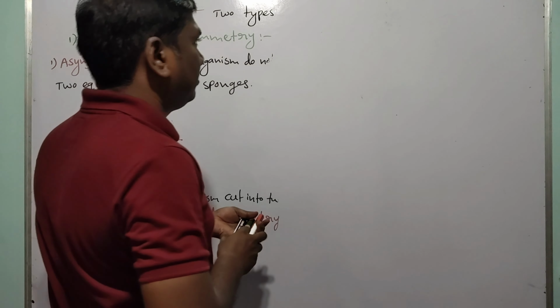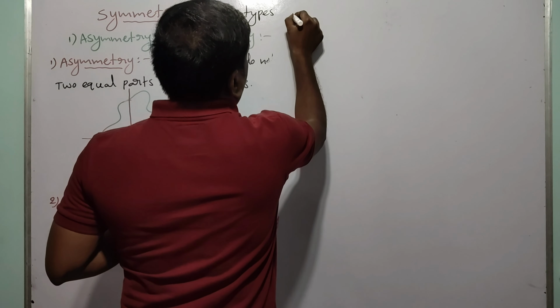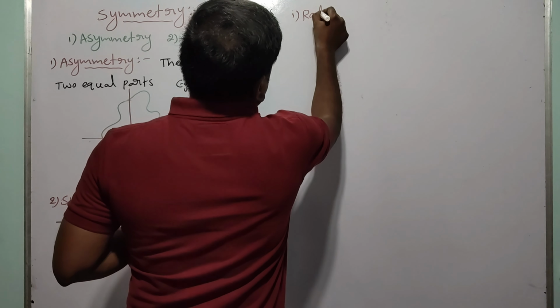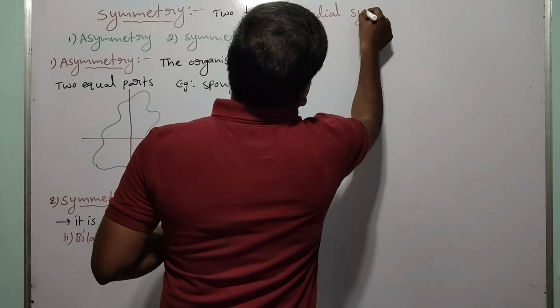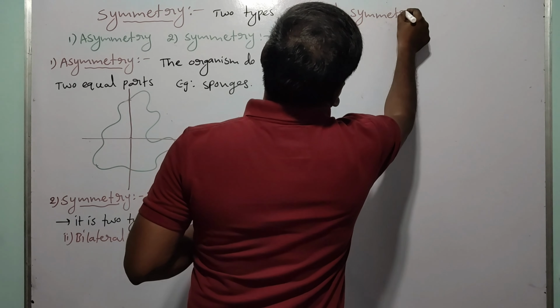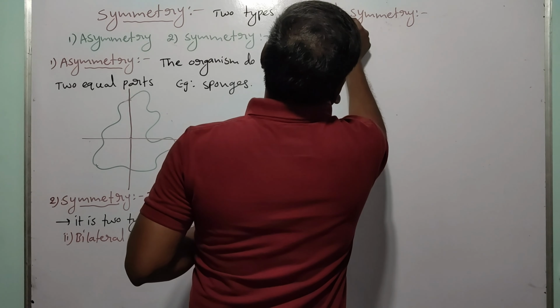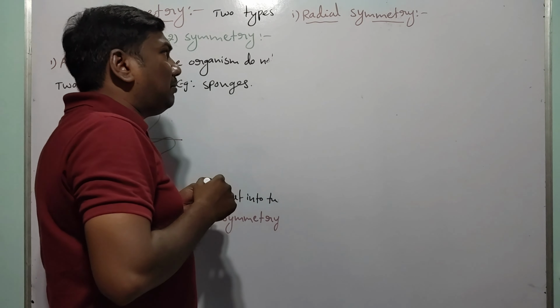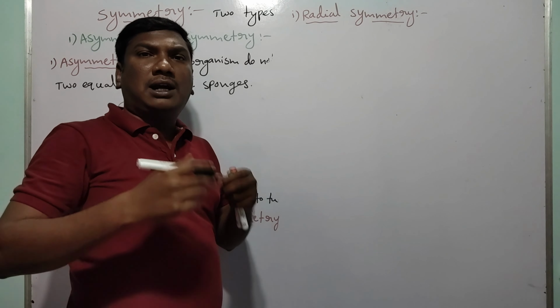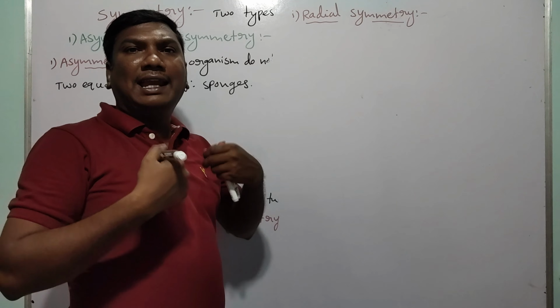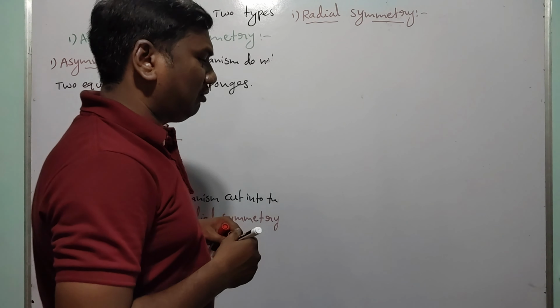Radial symmetry means the organism cut along any axis, any angle, is divided into two equal parts.